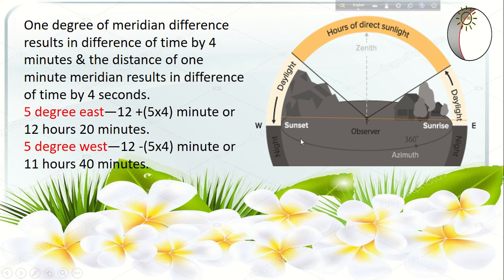So for 5 degrees east, when it is 12 o'clock at any place or region, the time of any region existing 5 degrees east of that place will be, the calculation is 12 plus 4 times 5 equals 20, so it will be 12 hours and 20 minutes. And the time of any region existing 5 degrees west of the same region will be 12 hours minus 4 times 5 equals 20 minutes, that is, it will be 11 hours and 40 minutes. In this way we can calculate the local time of an area.